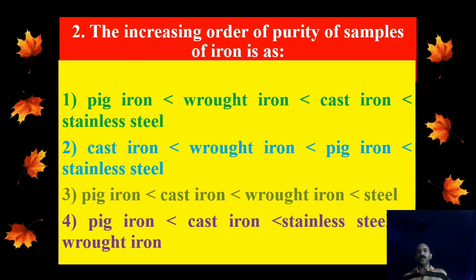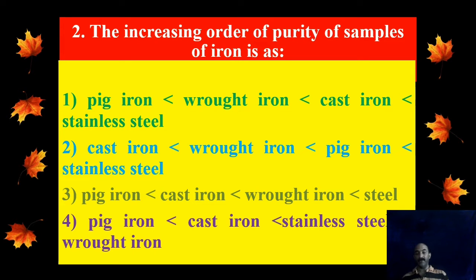The increasing order of purity of samples of iron. Here 4 samples of iron are mentioned: pig iron, wrought iron, cast iron and stainless steel. Okay. See, pig iron is the crudest form of iron obtained directly from blast furnace. Okay, that is called pig iron. It contains maximum carbon content. Why it contains so much carbon? Because in the metallurgical process, to reduce oxides of iron, we use carbon. So that carbon will remain dissolved in the molten iron, and so carbon content will be comparatively high in pig iron.